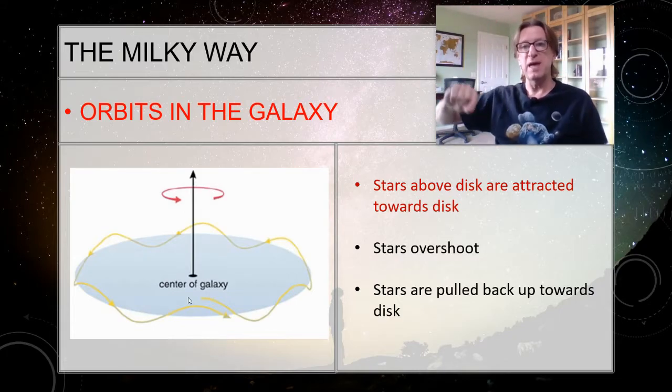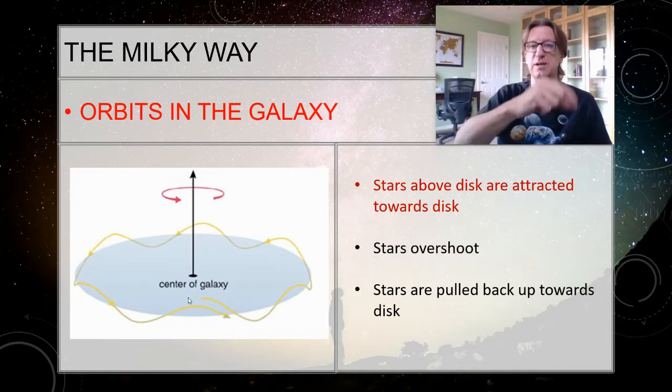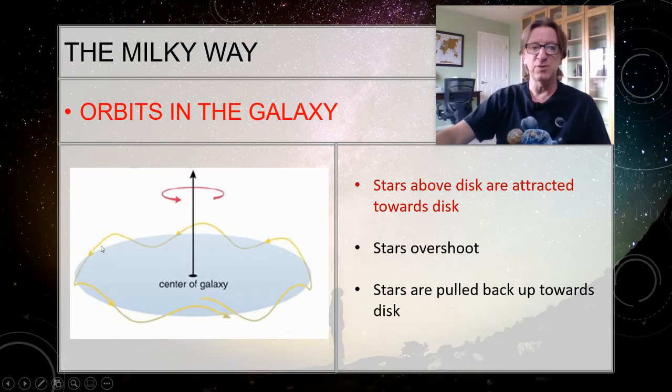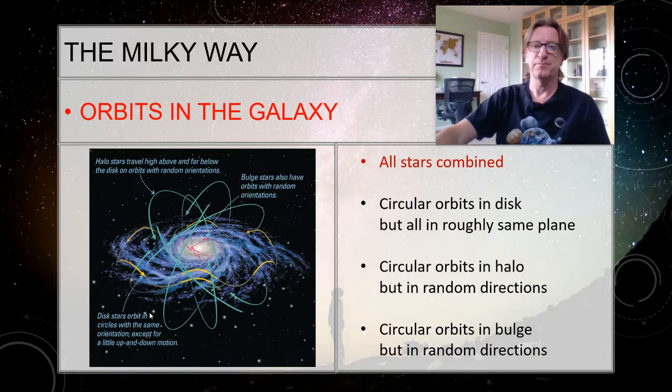So our sun's path around the center of the galaxy is not a straight circle. It's like a merry-go-round as it goes up and down. But in general, those don't vary too far from the disk. So the disk does have some thickness, but not much compared to the width of the disk. So this is showing all of the different orbits coming in. We've got circular orbits in the disk, but they're roughly in the same plane. That's this kind of merry-go-round motion, the yellow arrows that you see here.